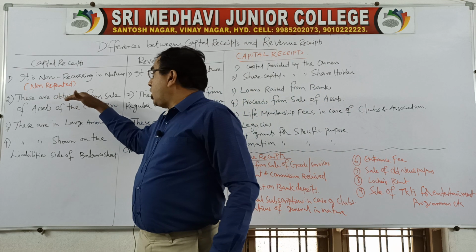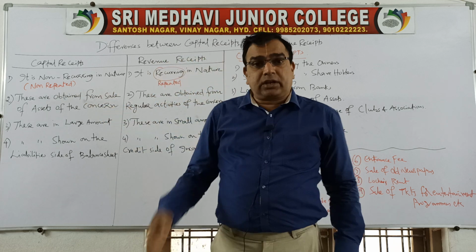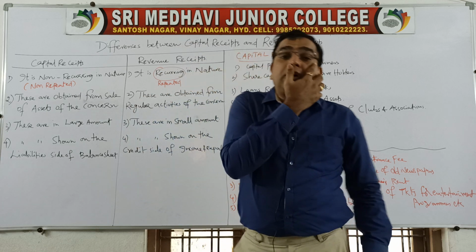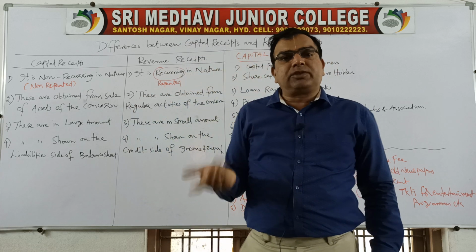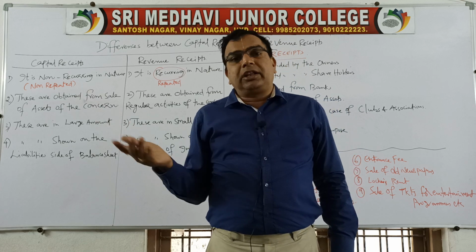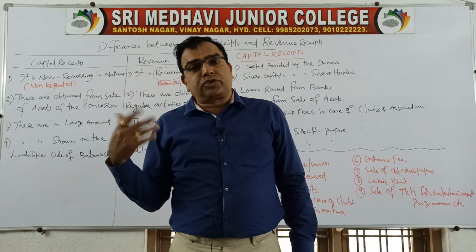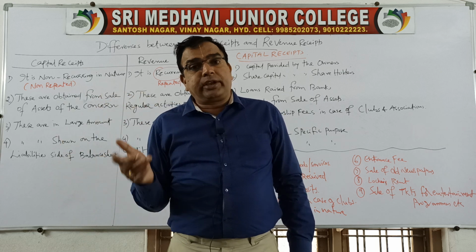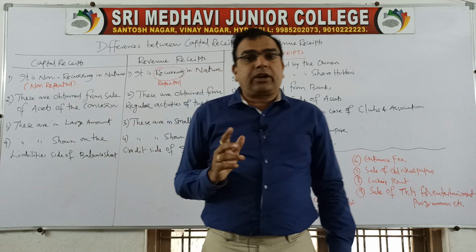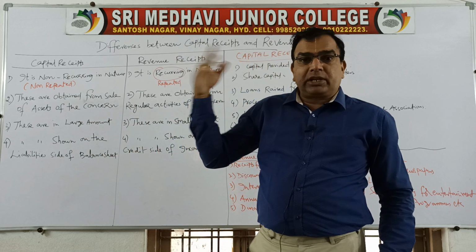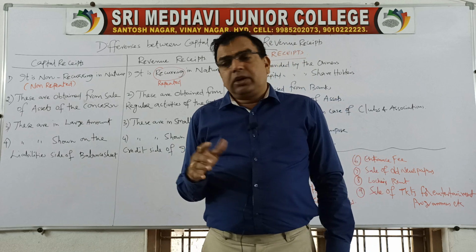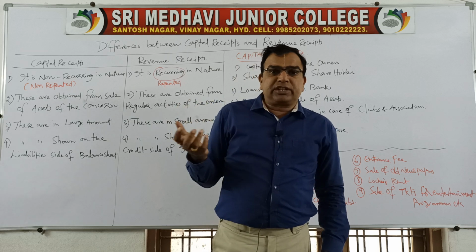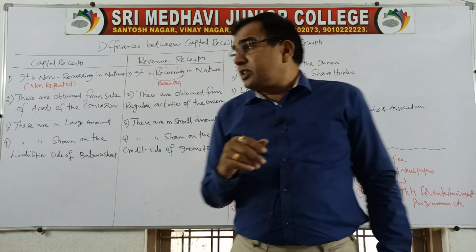Next. These are obtained from sale of assets of the concern. That's what I told. Capital receipts are received by sale of assets of the business organization. Concern means business organization. Maybe a college may be selling its old computers, old furniture. A factory owner may be selling off his old machinery, his factory building, land, etc. A shopkeeper may be selling his furniture and fixtures. So whatever amount we receive by selling off assets is a capital receipt.